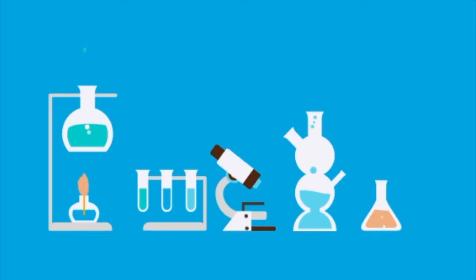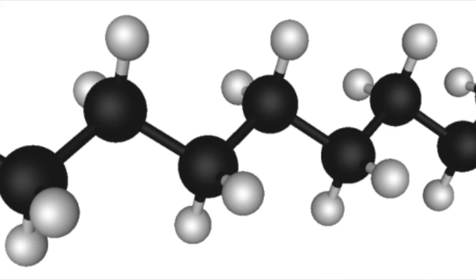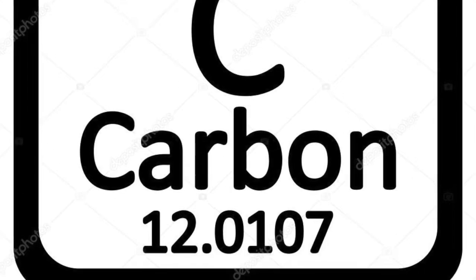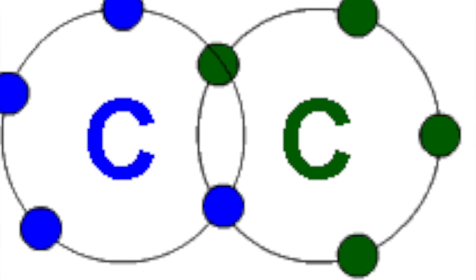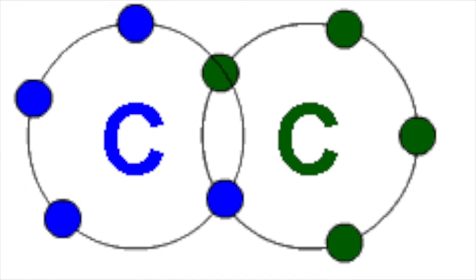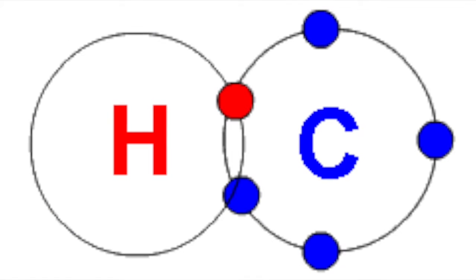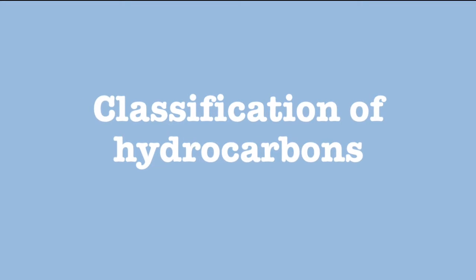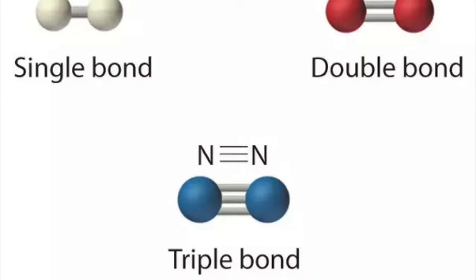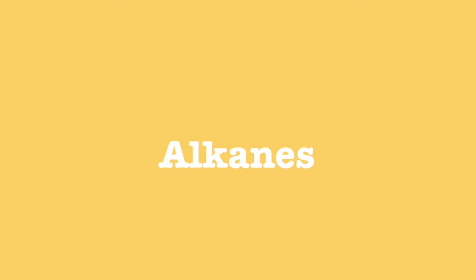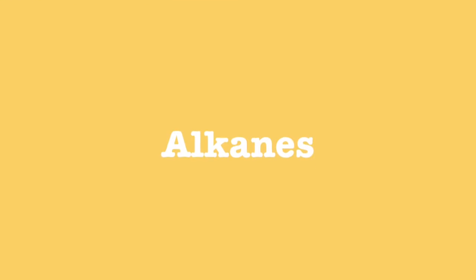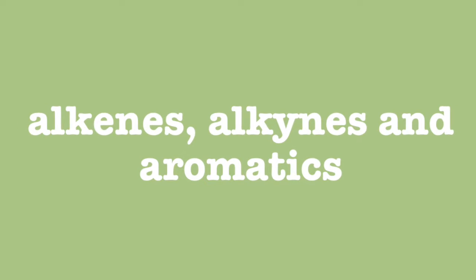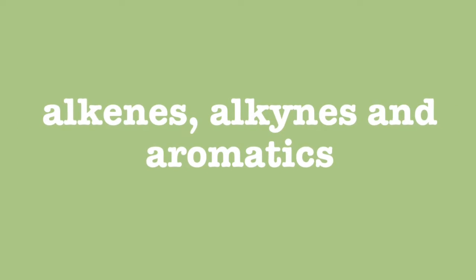A hydrocarbon is any of a class of organic chemical compounds composed only of the elements carbon and hydrogen. The carbon atoms join together to form the framework of a compound, and the hydrogen atoms attach to them in many different configurations. The classification of the hydrocarbons depends on the type of bonds involved in the structure. Alkanes are described as saturated hydrocarbons, while alkenes, alkynes, and aromatic hydrocarbons are said to be unsaturated.